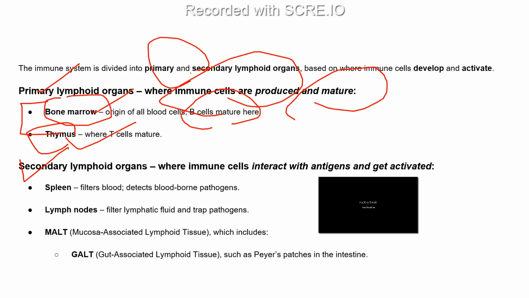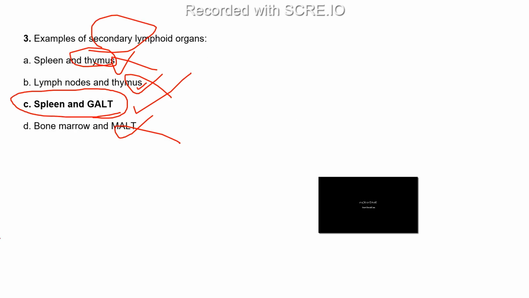This is the simplest way to solve it, because there are four secondary lymphoid organs, so it's difficult to remember. It's good to remember the primary lymphoid organs so that we can exclude and choose which one is the right answer, right? So the only option without bone marrow and thymus is option C.